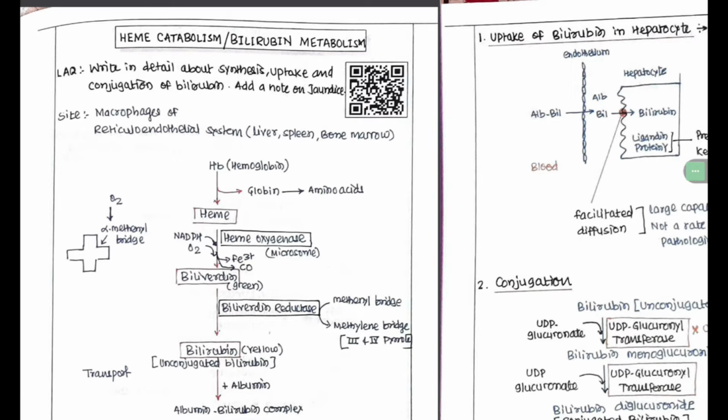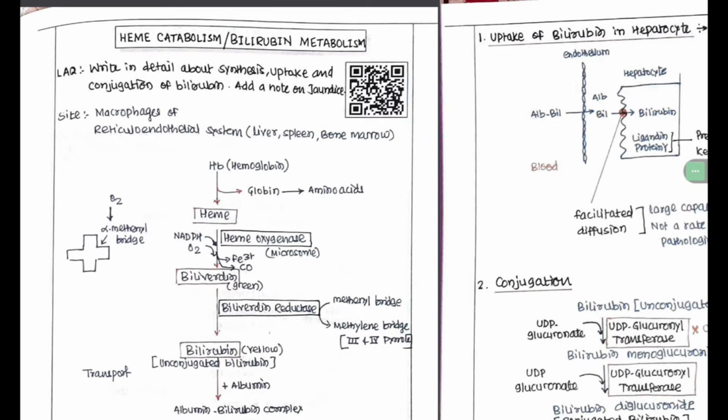Your today's topic of revision is heme catabolism and bilirubin metabolism. You will encounter a long answer question in your professional examination: write in detail about synthesis, uptake, conjugation of bilirubin and add a note on jaundice. First of all, you should know where is the site of bilirubin metabolism and heme catabolism. The site is macrophages of reticuloendothelial system, such as liver, spleen, and bone marrow.